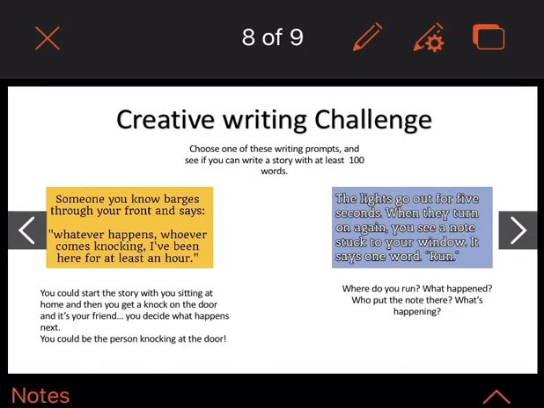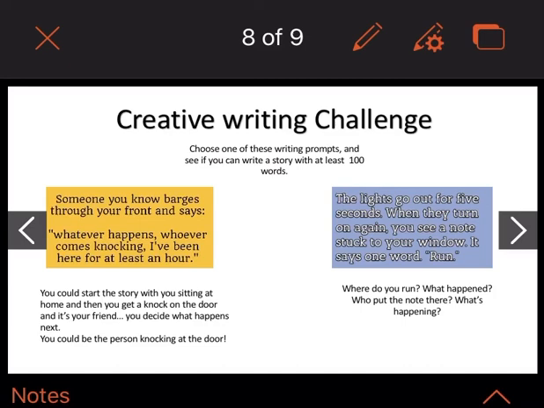Okay, creative writing. Choose one of these 2 writing prompts and see if you can write a story with at least 100 words. So the 2 that we've got are: someone you know barges through your front door and says, "Whatever happens, whoever comes knocking, I've been here for at least an hour." So you could start the story with you sitting at home, watching TV, playing Xbox, PlayStation, and then you get a knock on the door, or they just come through the front door and it's your friend. You decide what happens next. Why are they there? Why are they needing an alibi for at least the last hour?